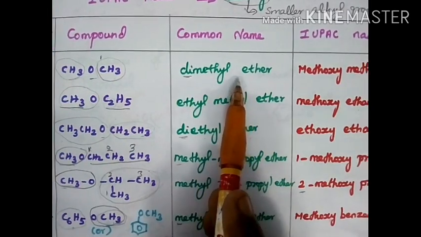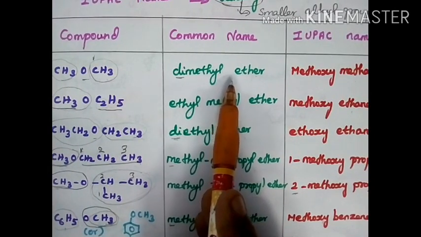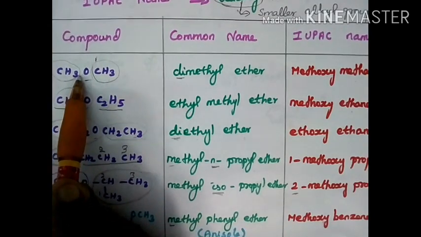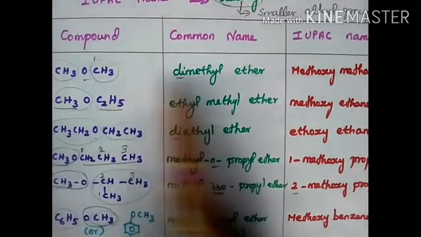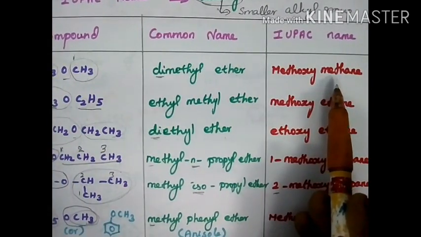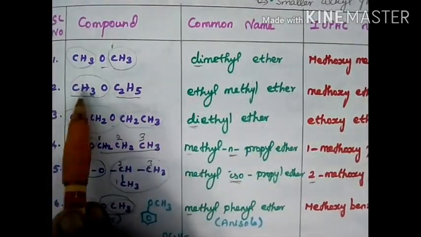How to write the IUPAC name? Alkoxyalkane. One of the alkyl groups attached to oxygen: methoxy, one carbon. So methoxymethane.